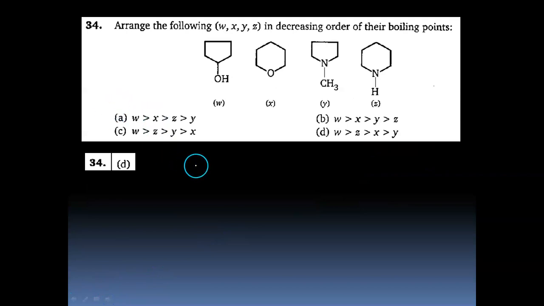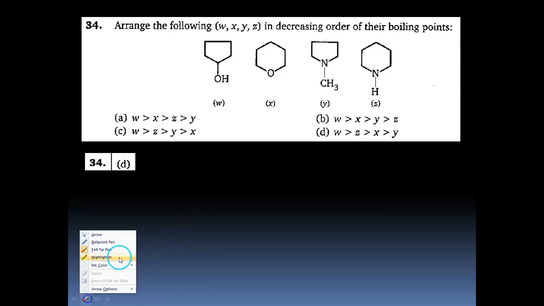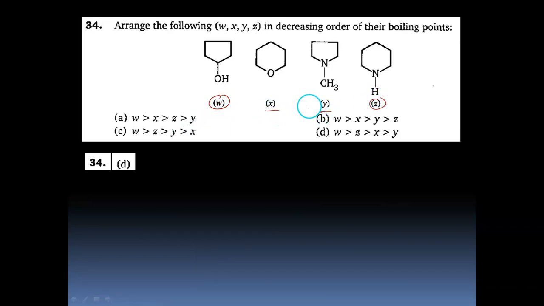In this question, we have to arrange the following in decreasing order of boiling point. When we discuss boiling point order, we generally talk about intermolecular forces. Clearly we can see in W we have hydrogen bonding, and so in Z. But the greater hydrogen bonding is in W, so W will be more than Z. In these two molecules, we have dipole-dipole interaction, and this is a stronger dipole involving oxygen. So X will be more than Y. So for this question, the answer would be D, and the answer is solely based on the strength of intermolecular forces.